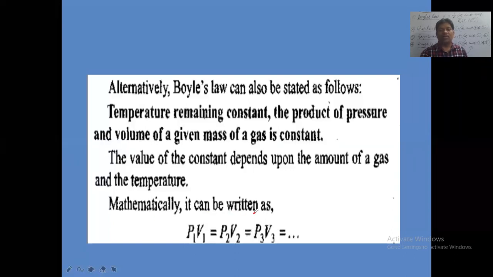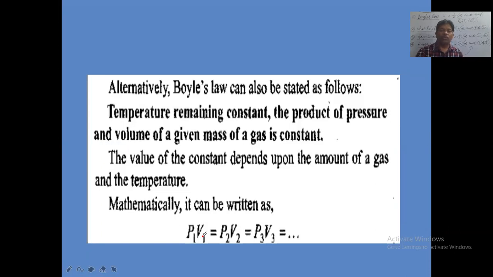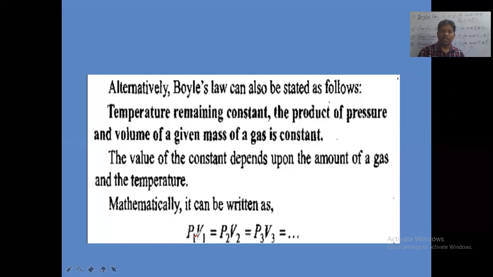Mathematically, this second statement of Boyle's law can be written as P1 into V1, the initial pressure and volume. Suppose some gas sample is taken at a given temperature and a given amount of gas. In that case, the initial pressure is P1 and the initial volume is V1. Now P1 into V1, the product of pressure and volume initially, is equal to P2 V2, equals P3 V3, at constant temperature.